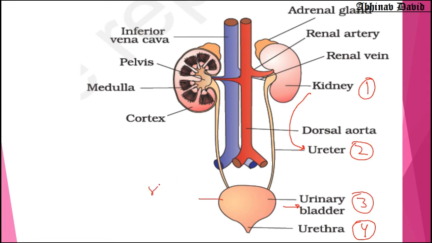So here the storing of the urine is done. Urine is stored in the urinary bladder. Okay, and when the urinary bladder is full with urine, then we have an urge to pass the urine out of the body, and we pass it through the urethra. So urethra is a tubular structure which passes the urine out of the body. So this is an overview, and these are different parts of the human excretory system.